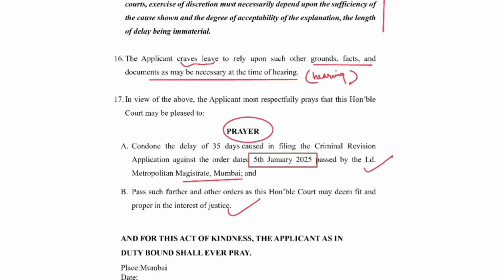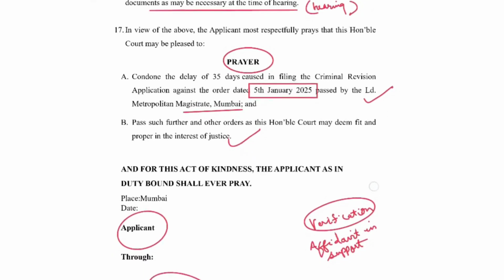This can be followed by a verification clause and affidavit in support, if this is required in your jurisdiction. Verification clause can be added. When I'm explaining more drafts in future, I will include the verification clause. In this draft, I have not included it yet.